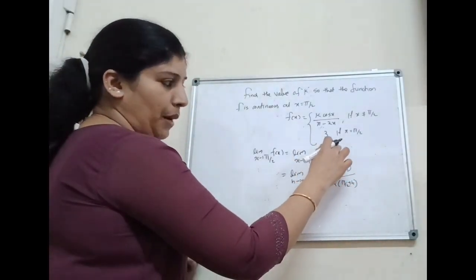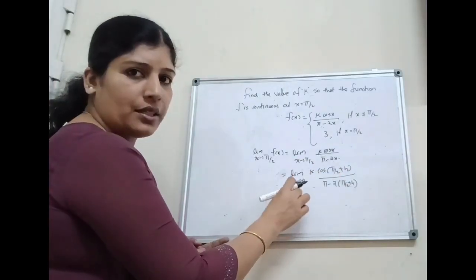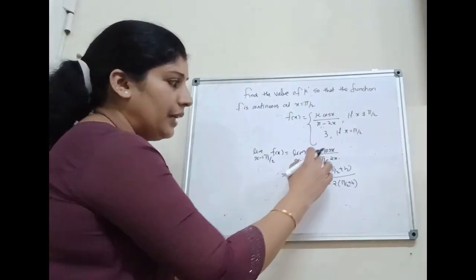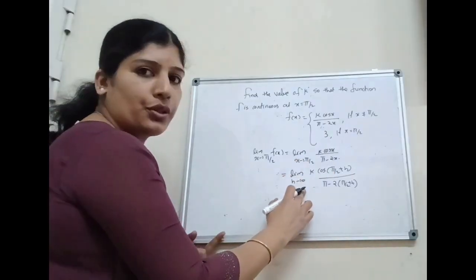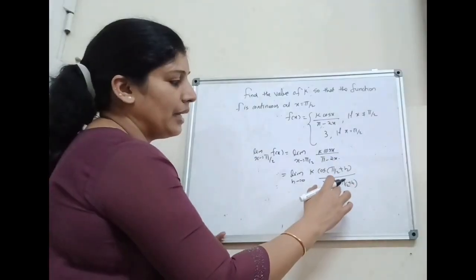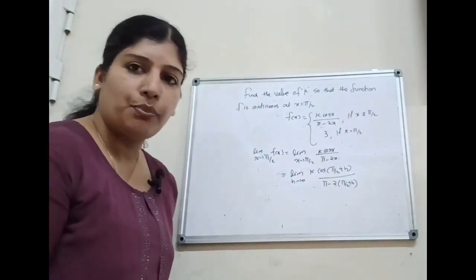Then cos pi by 2 can be written as cos pi by 2 plus h when h tends to 0. That is the smallest increment. H tends to 0, and cos pi by 2 plus h is again cos pi by 2. Therefore, we can rearrange: limit h tends to 0 of k into cos of pi by 2 plus h divided by pi minus 2 into pi by 2 plus h. That is, x can be changed into pi by 2 plus h.